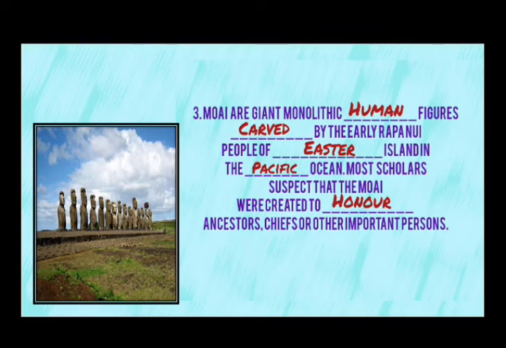Moai are giant monolithic human figures carved by the early Rapa Nui people of Easter Island in the Pacific Ocean. Most scholars suspect that the Moai were created to honor ancestors, chiefs, or other important personages.